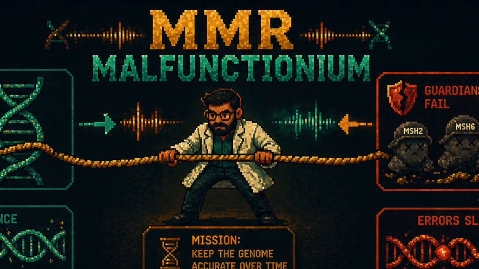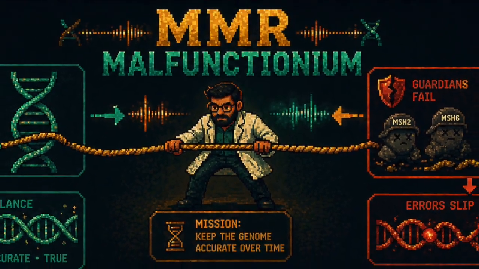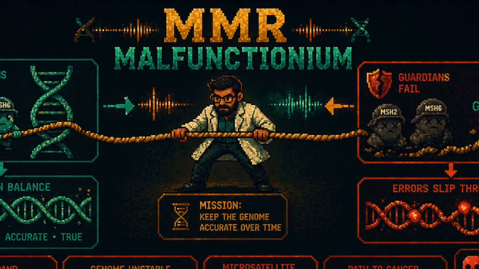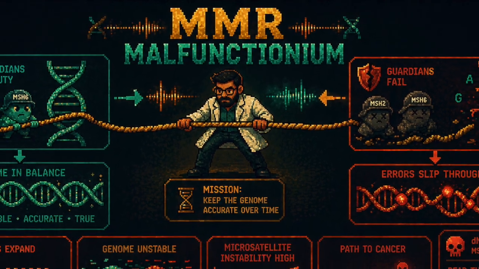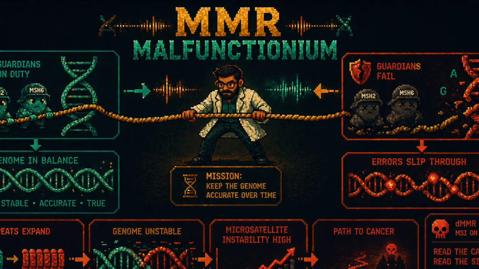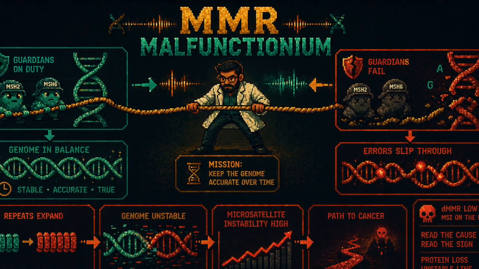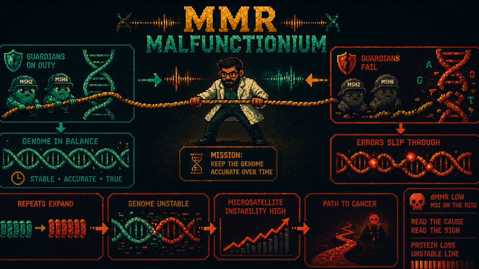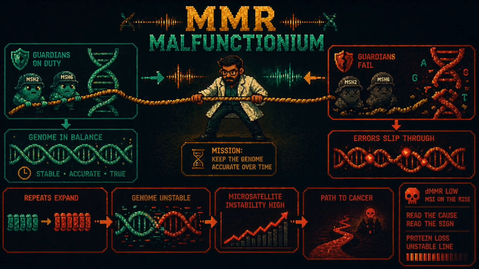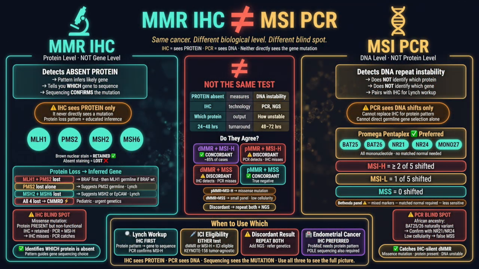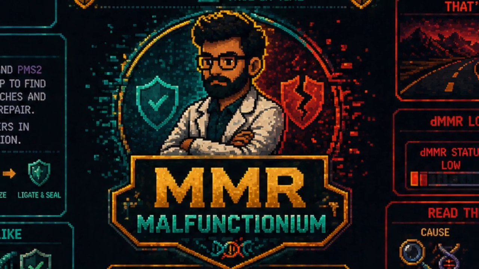MMR Malfunctonium, hold the line, keep the genome true in time. If repair breaks down and repeats fly high, that's the road into MSI. dMMR low, MSI on the rise. Read the cause, read the sign. Protein loss, unstable line, cause below, sign.